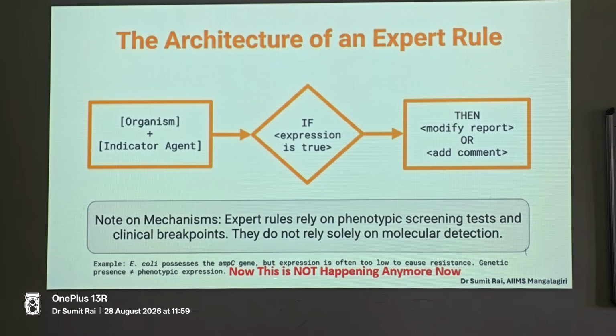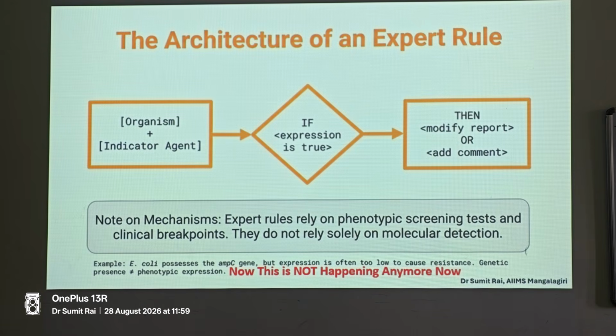So that's why I said this is not happening anymore. We don't have the E. coli. So what they say is that the presence of the gene does not mean the expression of the gene. That's correct. But what we are seeing here is that AmpC is being produced by E. coli, and AmpC is being expressed by E. coli.